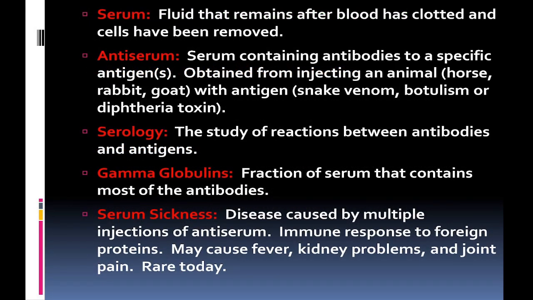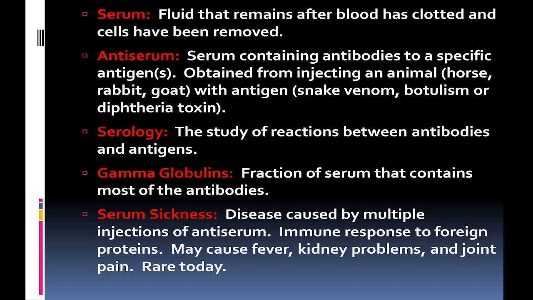Serum is the fluid that remains after blood has clotted and cells have been removed. Antiserum is defined as serum containing antibodies to a specific antigen. It is obtained by injecting an animal with antigens. Examples of animals: horses, rabbits, and goats. Antigens: snake venom, botulism, or diphtheria toxin.